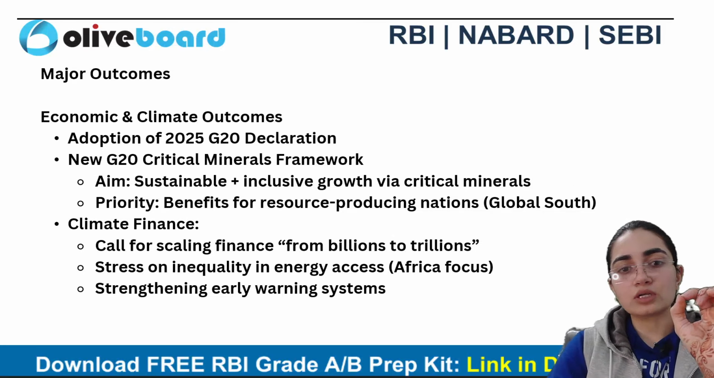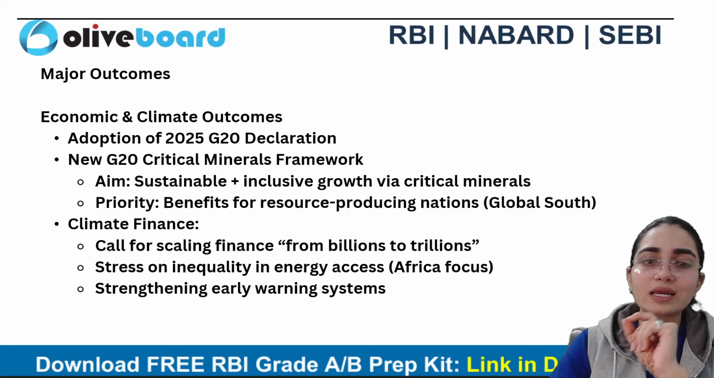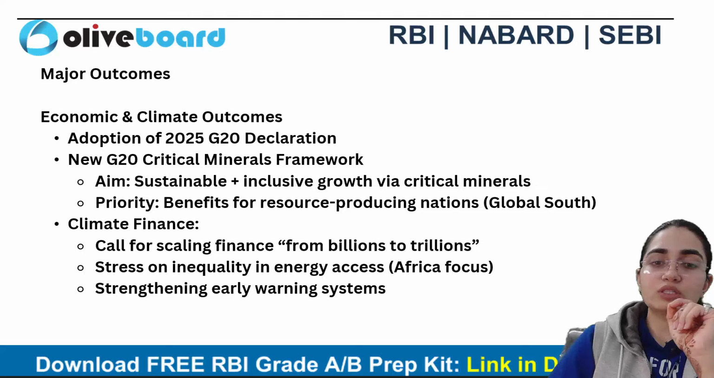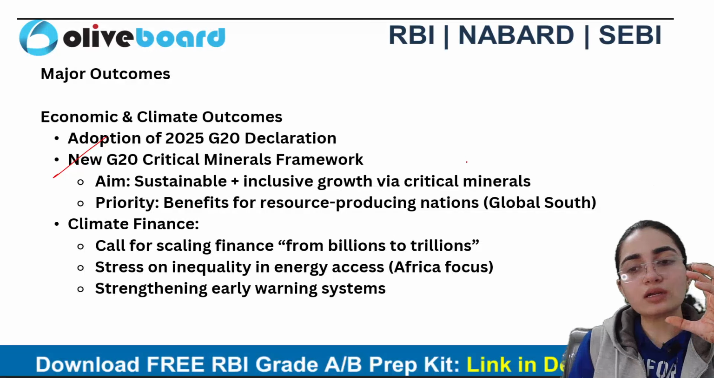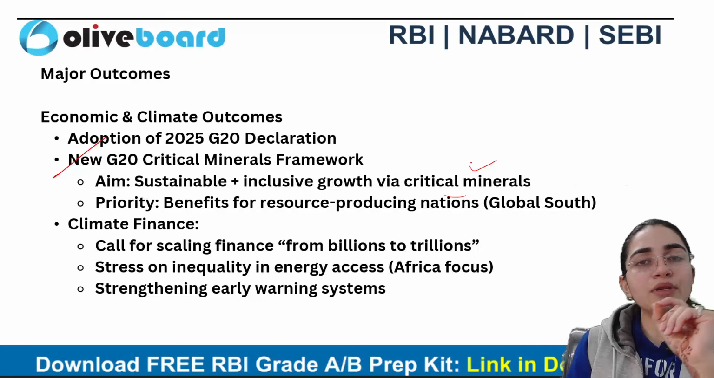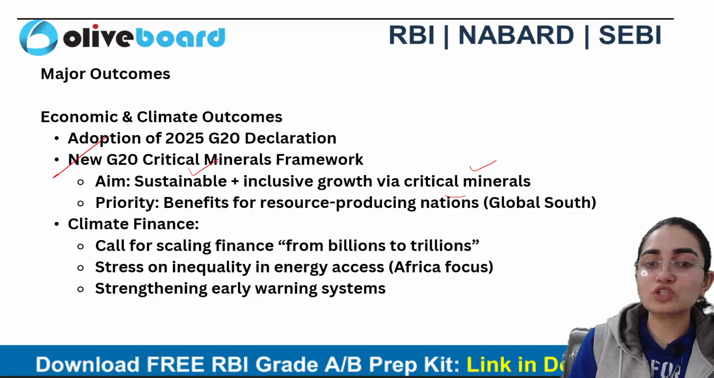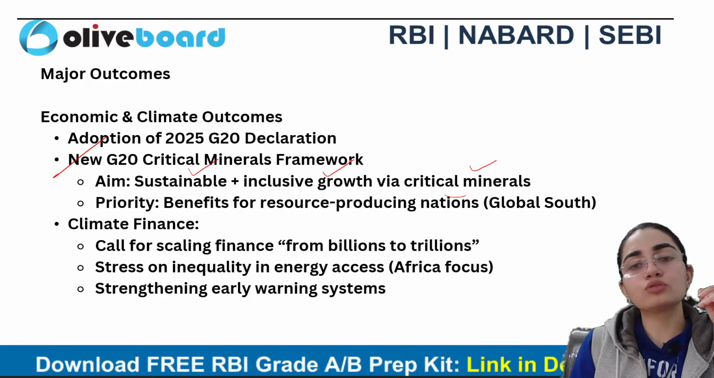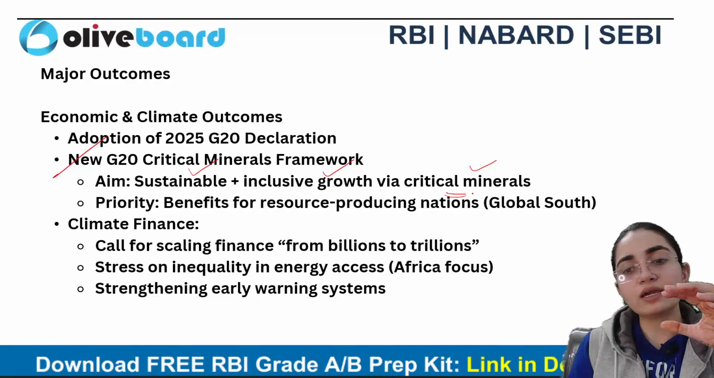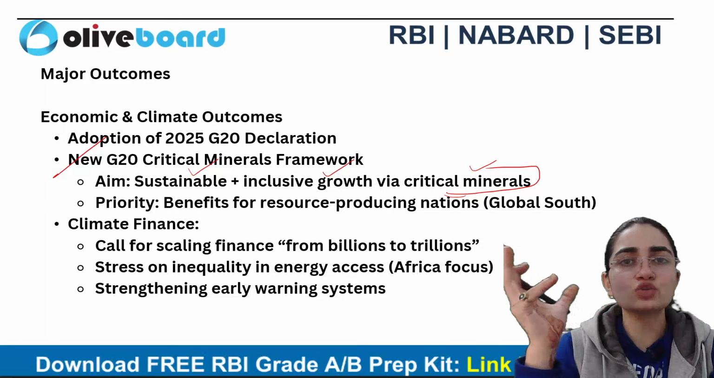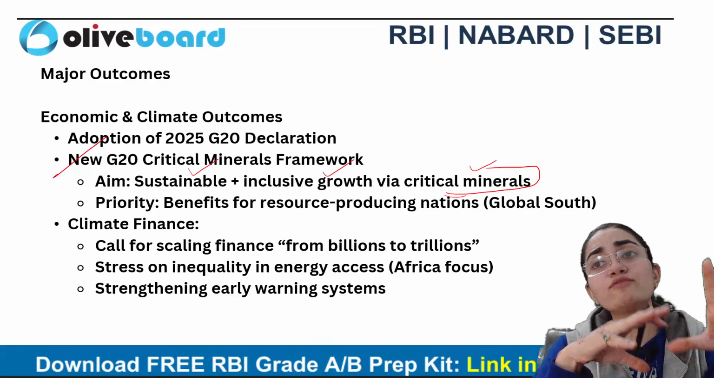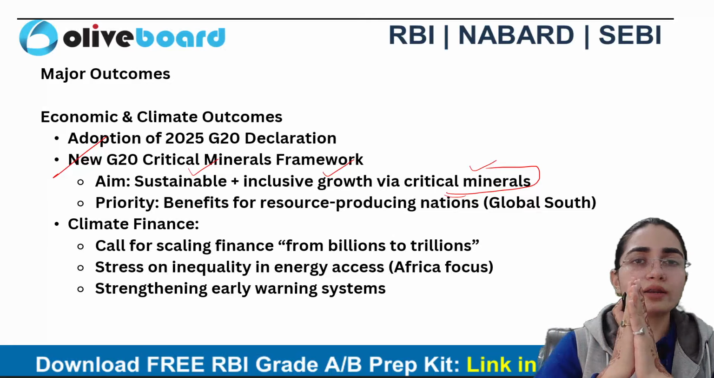Economic and climate outcomes. Adoption of the 2025 G20 declaration is part of it. Okay. उसके बाद the new G20 critical mineral framework where the entire focus is on the critical minerals only, right? Critical minerals को use करके हम कैसे sustainability को ensure कर सकते हैं and inclusive growth हम कैसे achieve कर सकते हैं, that too via critical minerals, because many areas are the ones where there is no presence of critical minerals. They have to be dependent on a few countries only, right?